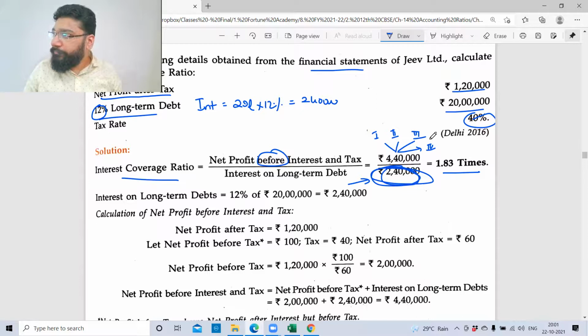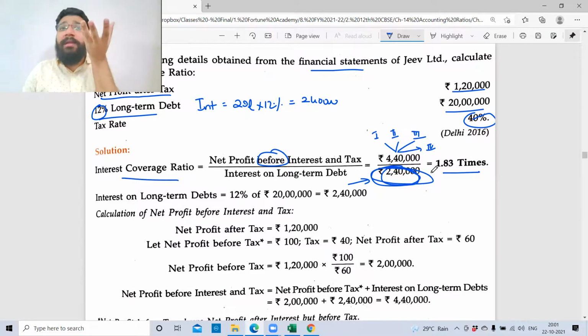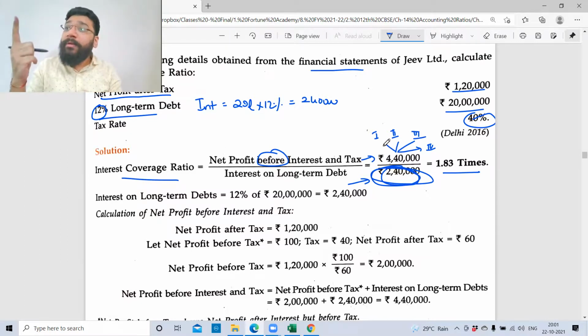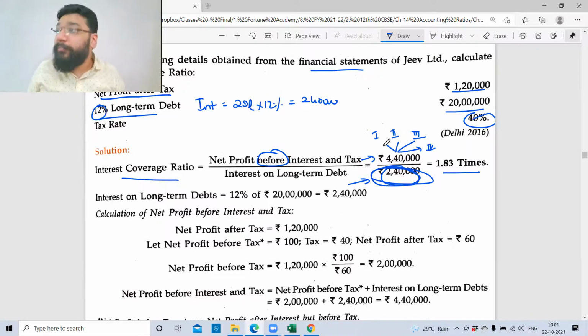Able to follow? So this profit which is available can pay your interest 1.83 times. This net profit which is available is sufficient to pay the interest not one time. Instead, it is sufficient to pay 1.83 times. That much profit we have. Are you able to follow?